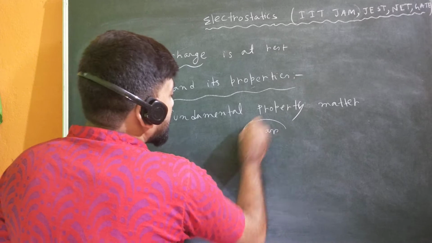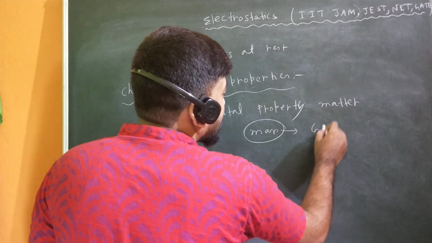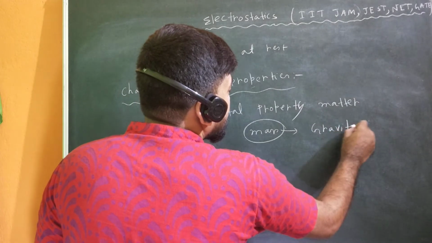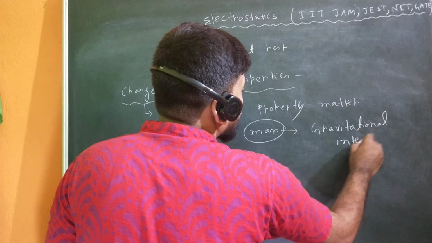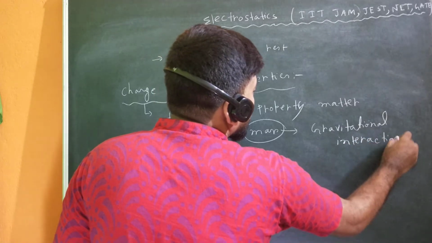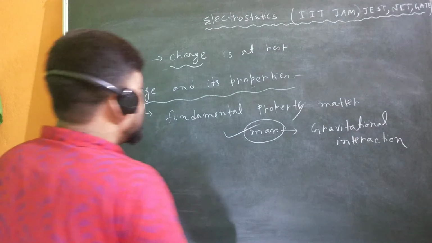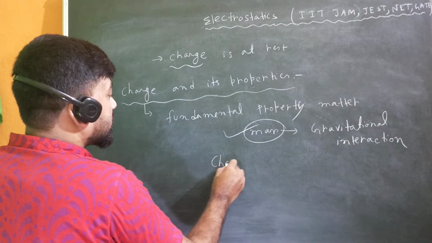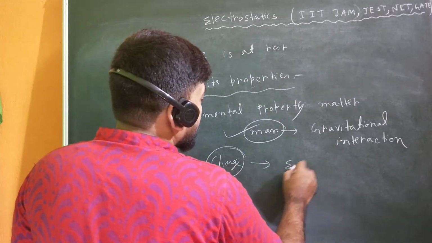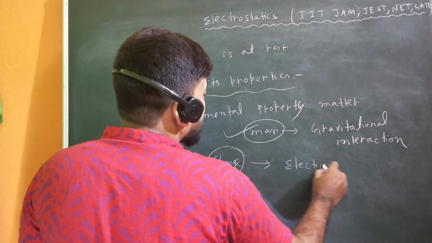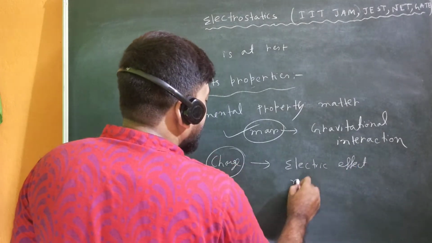Mass is also a fundamental property of matter, due to which gravitational interaction acts, which we can see in nature. Similarly, due to the property of matter called charge, we will see electrical effects like electric force, or electric effect, and some magnetic effect also.